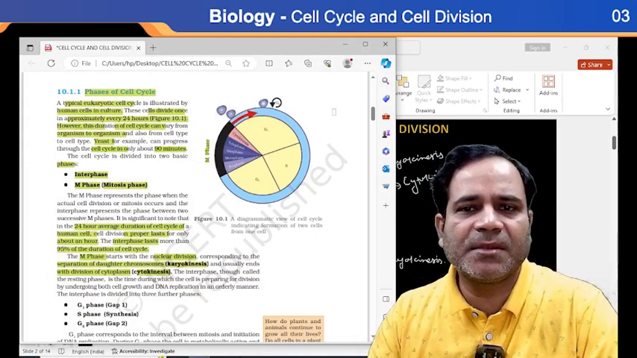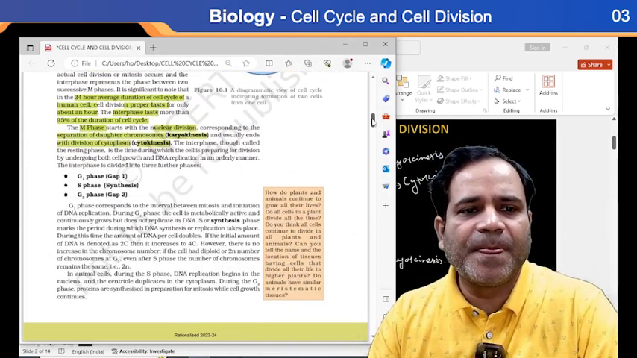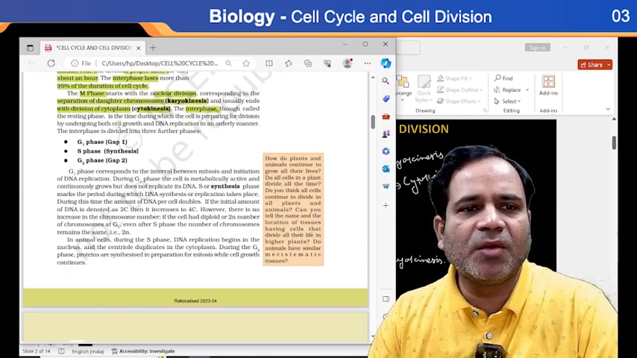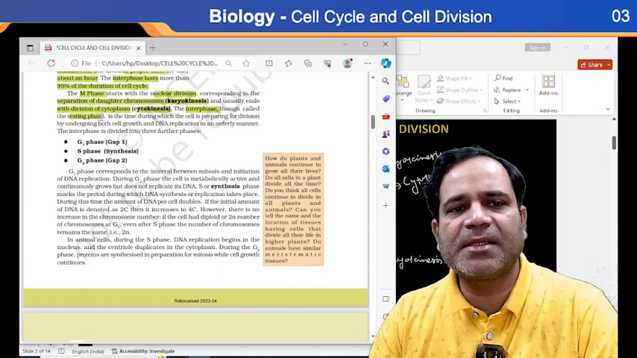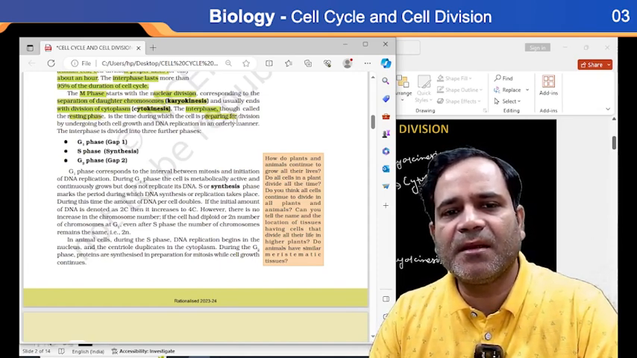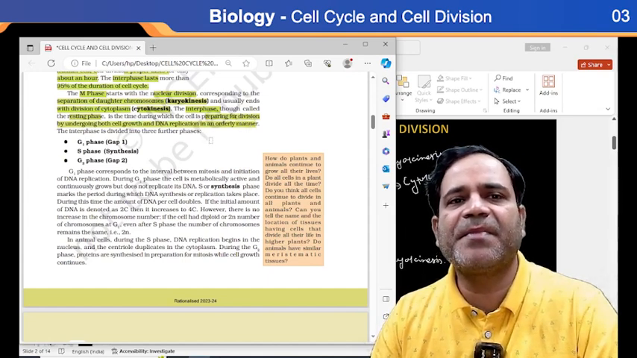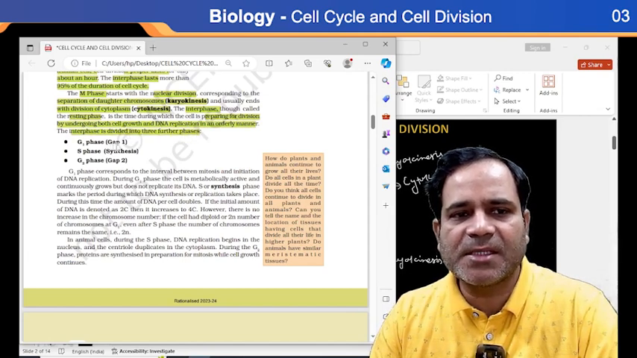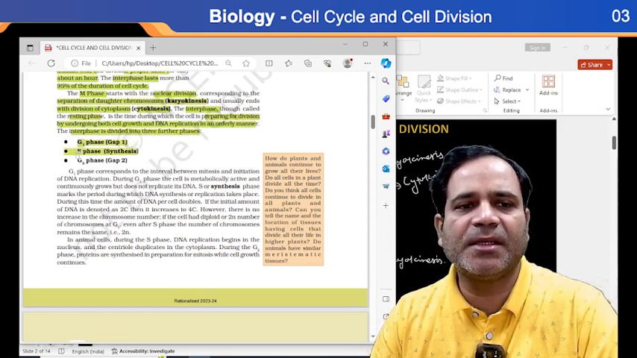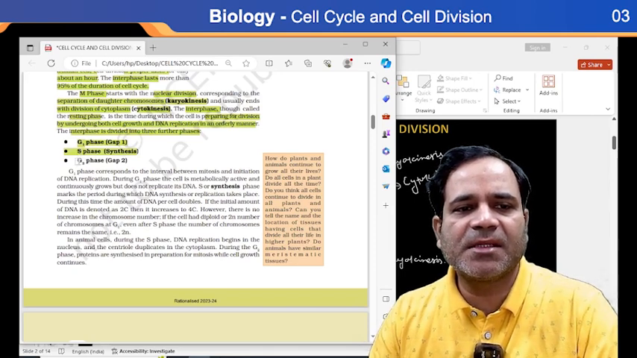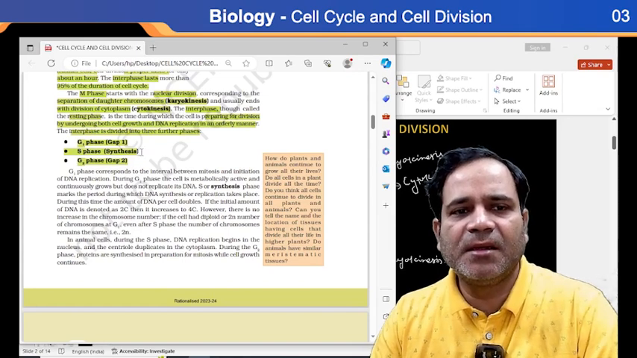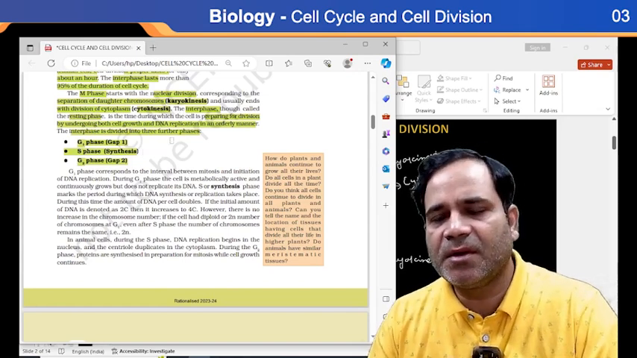Now see, we all know that interphase is also called the resting phase, or you can say it is known as preparing for division, so it is also known as the preparatory phase. Clear? This interphase is divided into how many further phases? Three phases: G1 phase, gap 1; S phase, the synthesis phase; and G2 phase, gap 2. Is this point clear to all of you? Okay.